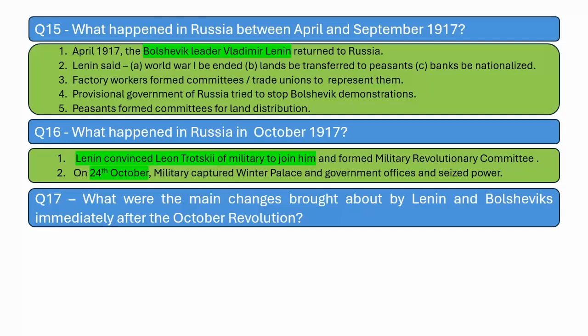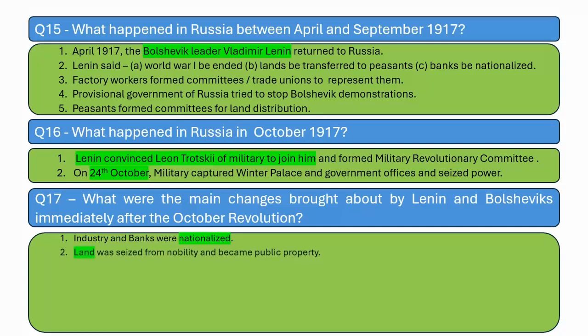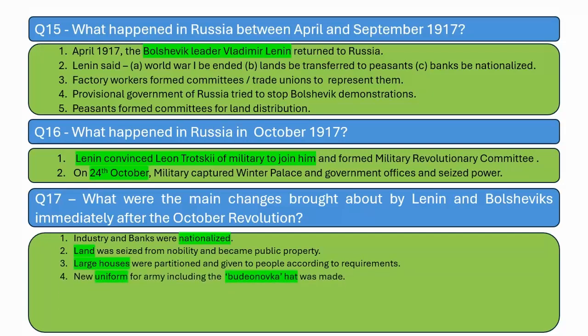What were the main changes brought about by Lenin and the Bolsheviks immediately after the October Revolution? Industry and banks were nationalized. Land was seized from the nobility and it became public property belonging to everyone. Large houses were partitioned and given to people according to the requirements of their families.